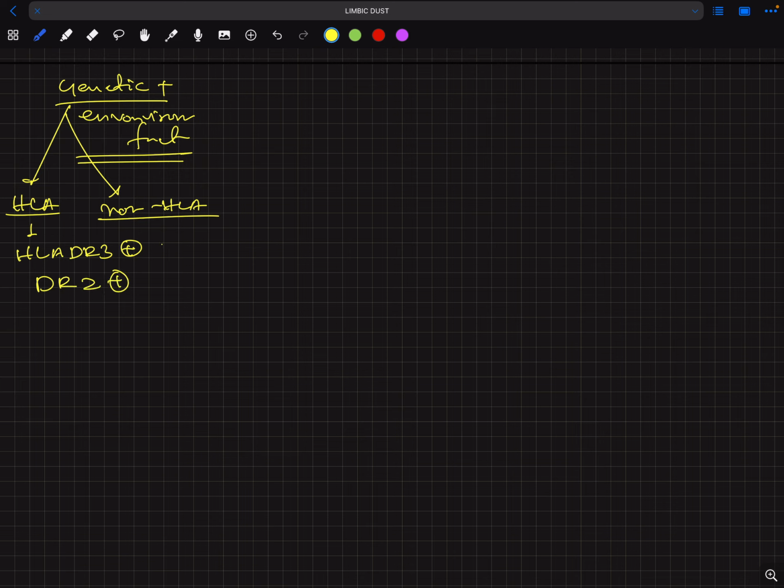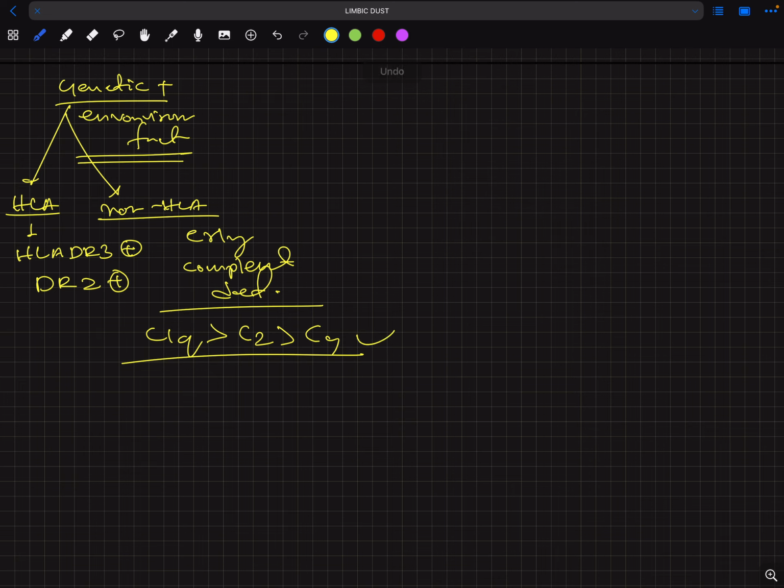What are the non-HLA factors? Non-HLA factors are early complement deficiencies. So what are the early complement deficiencies? C1q greater than C2 greater than C4. So these are complement deficiencies that can lead to SLE.